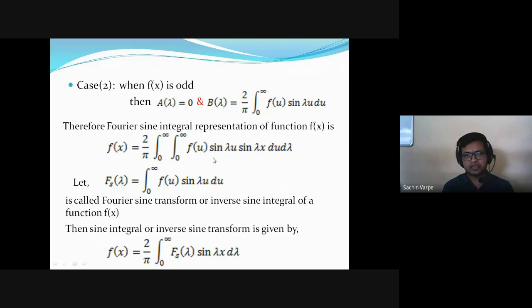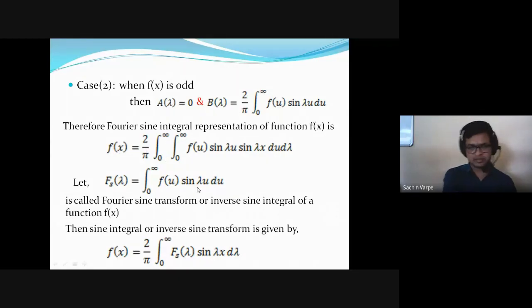You can see here the integrand is in terms of sine only. There is no cosine term, there is no exponential term. So everything is in terms of sine, and it is called the sine integral representation of a function. As it is in terms of an integral, it is an integral representation. If it is in terms of a series or summation, it is called a series representation: Fourier series representation, Fourier integral representation.